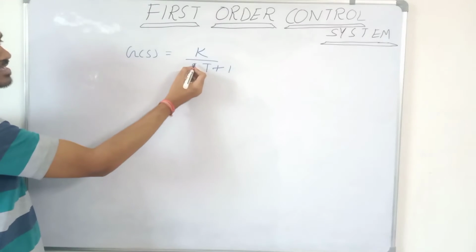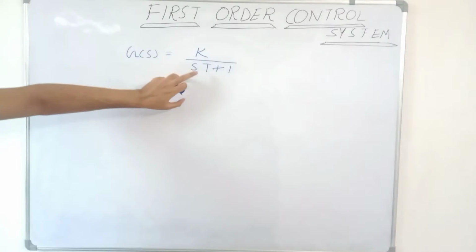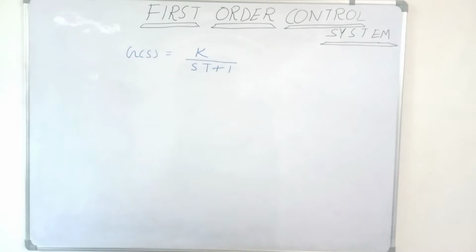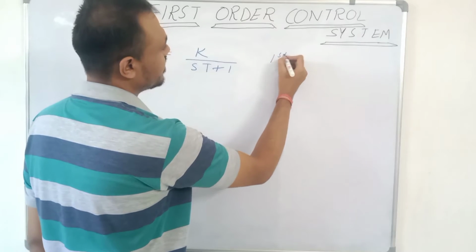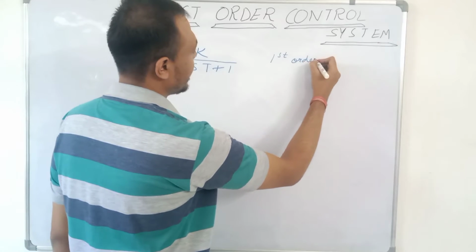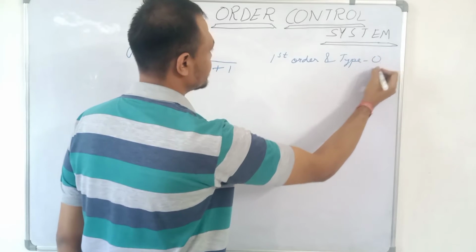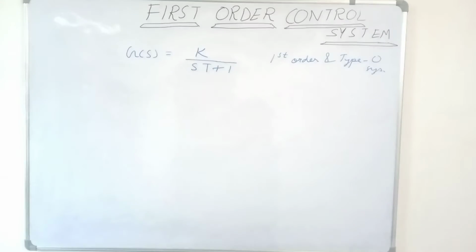This is a first order system because in the denominator the maximum power of s is 1. So it is a first order and type 0 system because there is no pole at the origin. So it is a type 0 system, and the maximum power of s is 1, so it is a first order system.